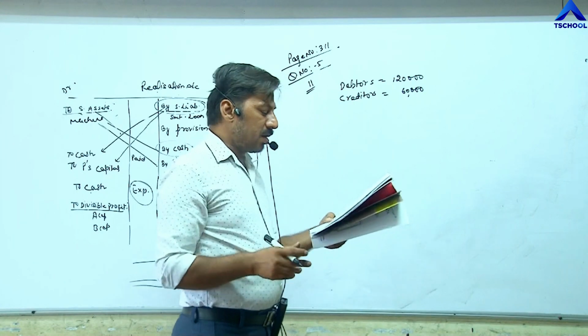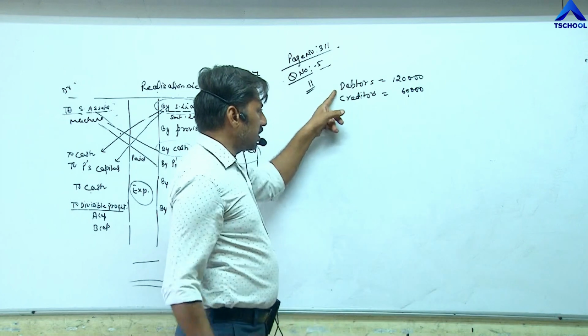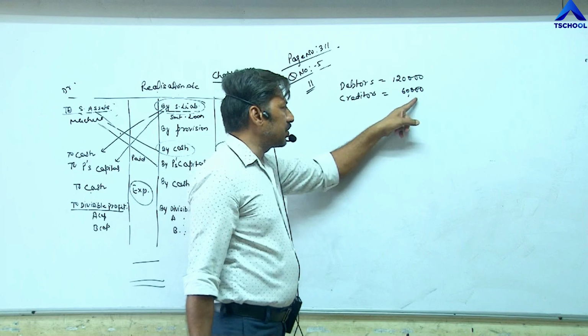The first sentence of this question is: there are debtors of 1,20,000 and creditors of 60,000.